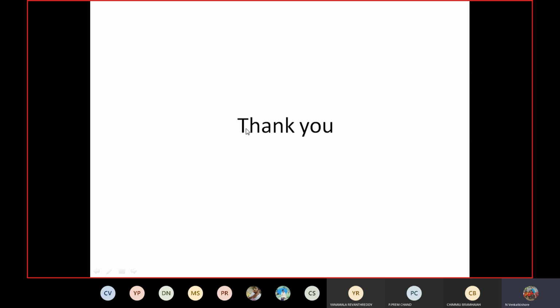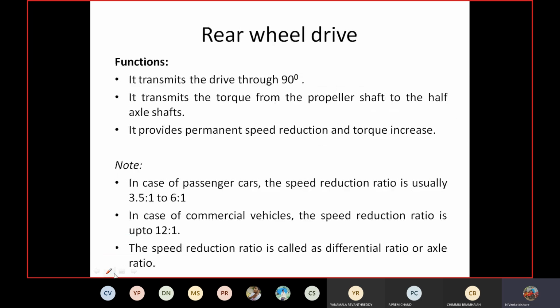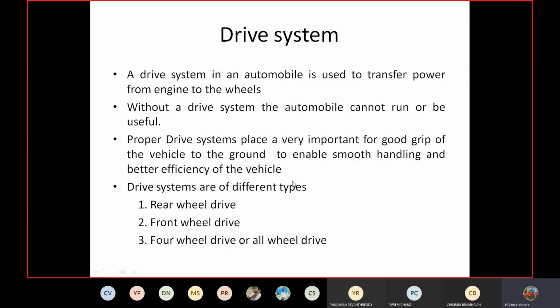Okay, so this is about the drive systems. Today we have discussed the drive systems. A drive system is a system which transmits power from the engine to the wheels. How can we transmit it? With the help of a drive shaft and a differential gearbox. So these drive systems are basically classified into three types: rear wheel drive, front wheel drive, and four wheel drive.